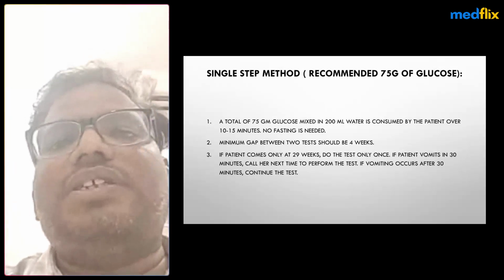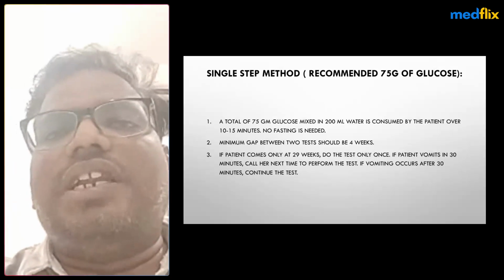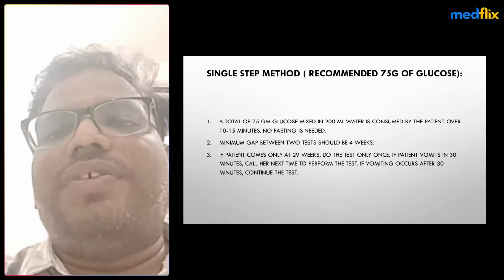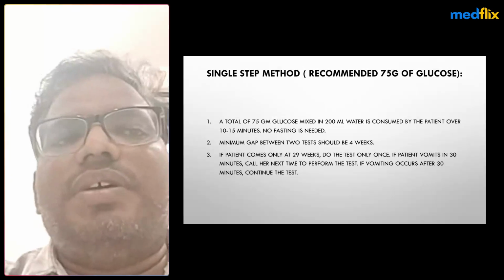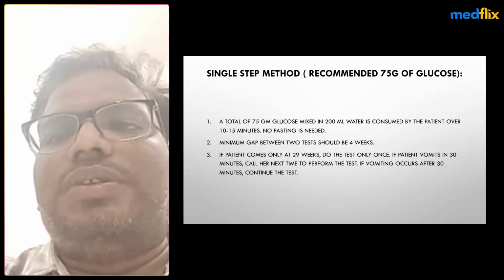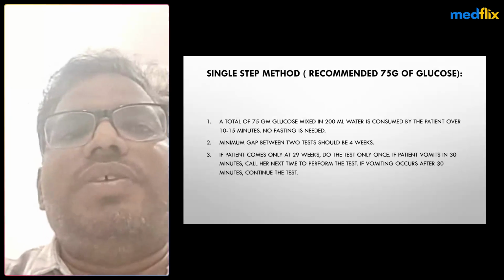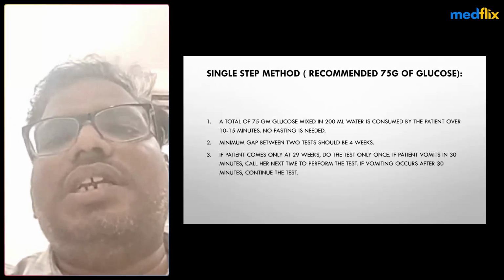In the single-step method, what is that? There is no need for any fasting requirement. Irrespective of fasting, we do a 75 gram oral glucose tolerance test. 75 grams of oral glucose is mixed with 200 ml of water and consumed in 10 to 15 minutes. After that, we check the 2-hour postprandial levels. More than 140 is gestational diabetes.